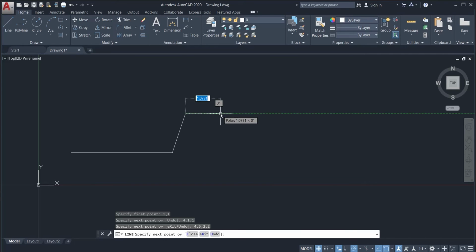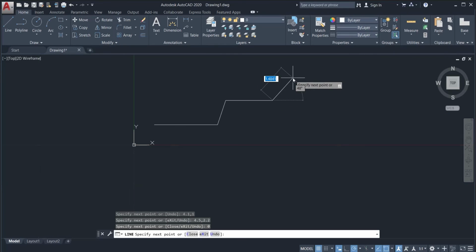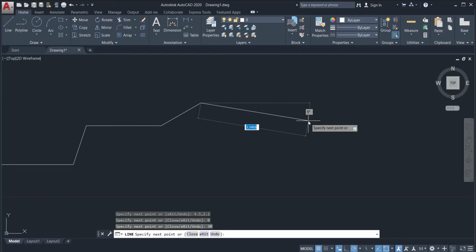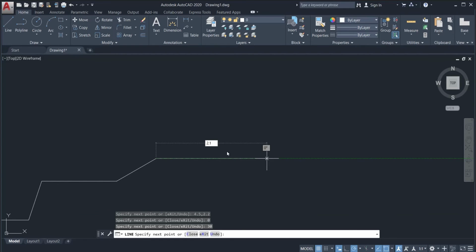For this one, it has a length of 2.3 and an angle of 0 degrees because it's a straight line. The next step is to make a line that has a length of 1.4 and an angle of 150 degrees. However, in this case, from 180 degrees, we're going to subtract 150 degrees and that will result to 30 degrees. Simply type 30 degrees and then we have to make the next line, which has a length of 2.1 and a 90-degree angle.